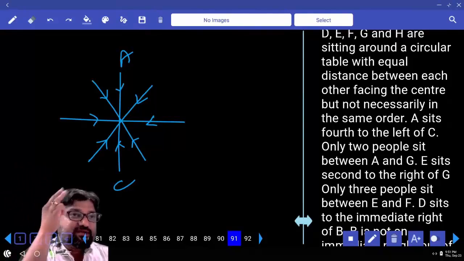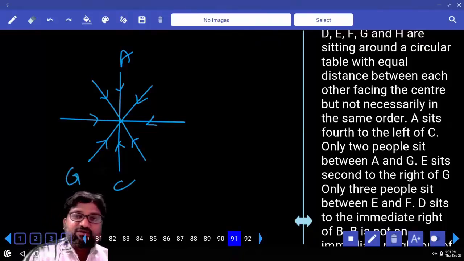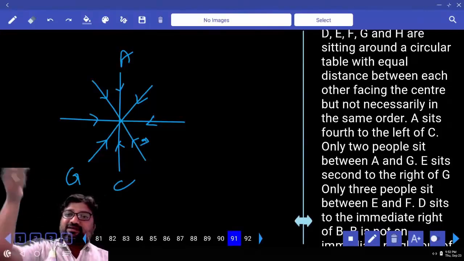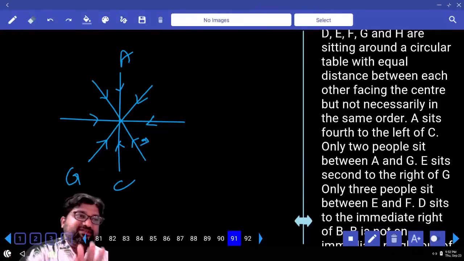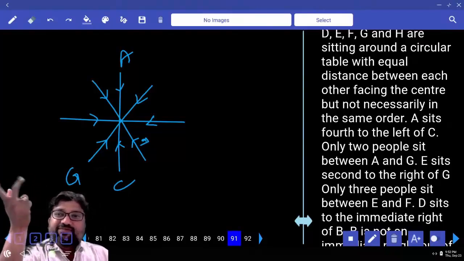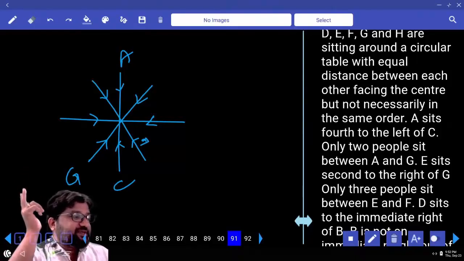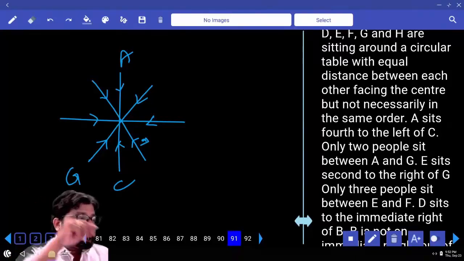We need the intelligence to remember those 3 lines we read. So 2 people sitting between A and G, and the first case I'll go in this way. The other possibility is you can also bring back G here. We'll look at that later. If I don't get an answer here, as we have done with the first puzzle, we'll apply the same strategy here also. Chalo, only 2 people sit between A and G. E sits second to the right of G.